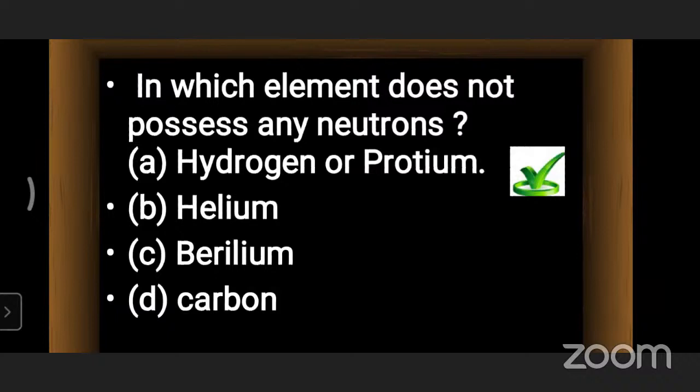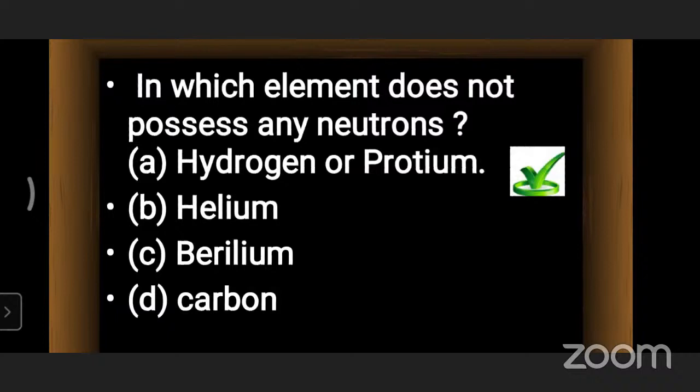First of all we need to know what Z is. Everybody knows that Z is the number of protons, which represents the atomic number, and A is the mass number, which we write on the top of the element, and Z we write as the atomic number.